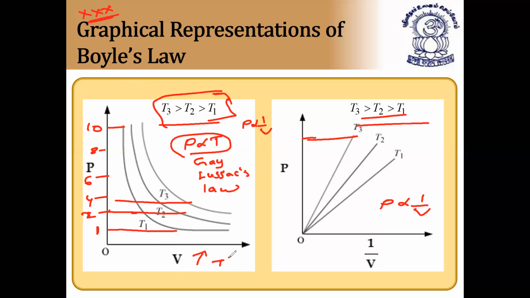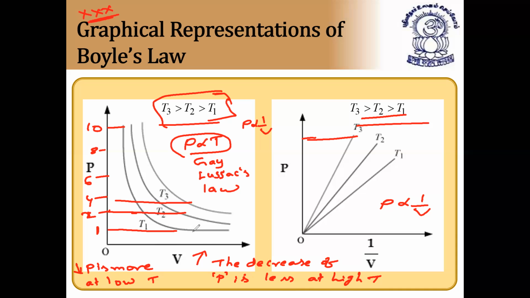The decrease of pressure is less at high temperature, and the decrease of pressure is more at low temperature. These two points you have to note down, please. All of you note down in your classwork when you're seeing this graph.